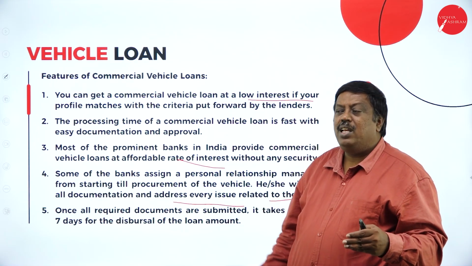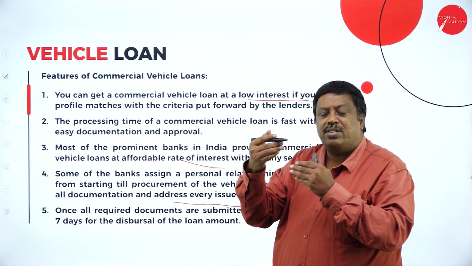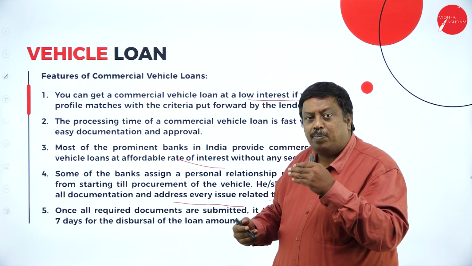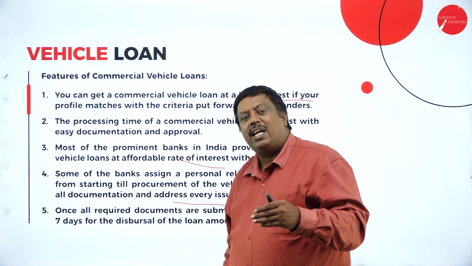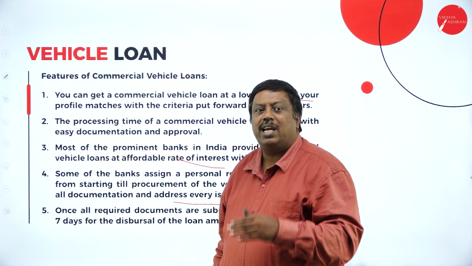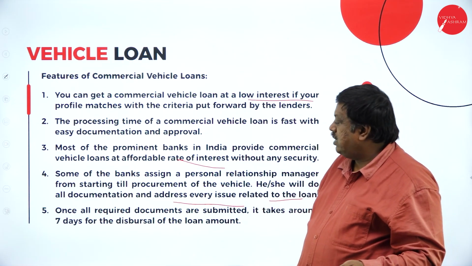So when the loan amount is sanctioned and paid, whether or not the customer has received the vehicle, up to that time the bank supports in all ways, verifying and supporting, and making the payment to the person who is providing the vehicle.